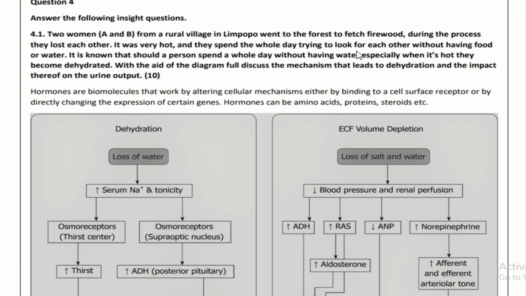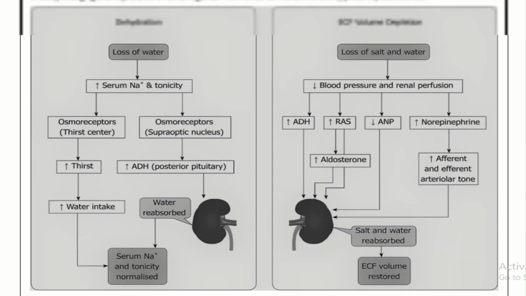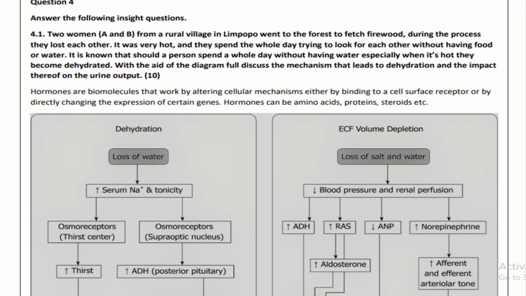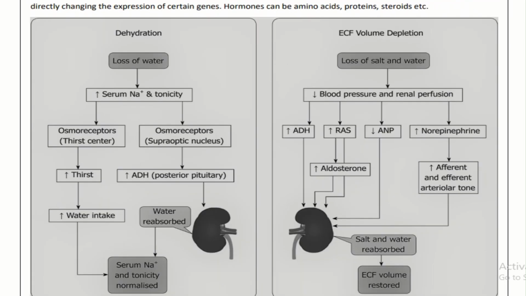Okay, so hormones are biomolecules that work by altering the cellular mechanism, either by binding to a cell surface receptor or directly changing the expression of a certain gene. Hormones can be amino acids, proteins, and steroids. Then they ask you for the diagram which leads to the dehydration. So this is the diagram you can use for the dehydration.